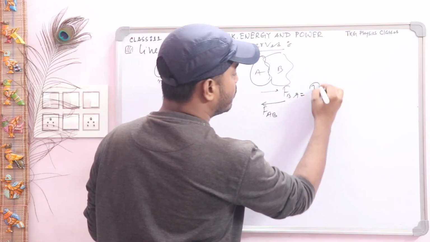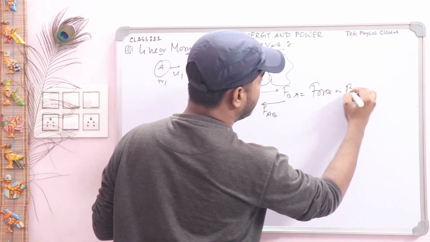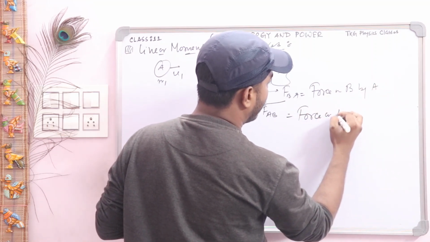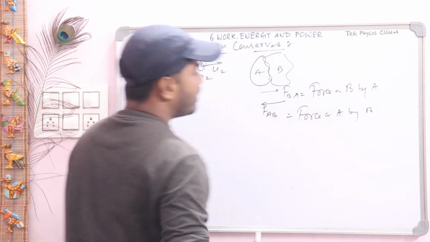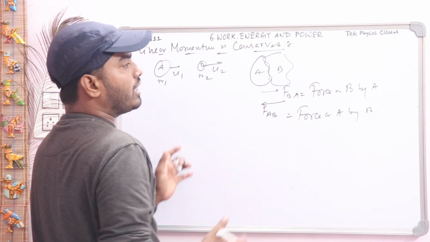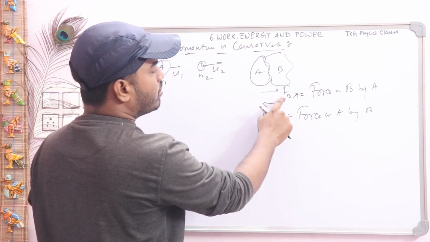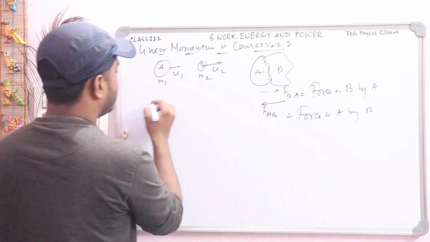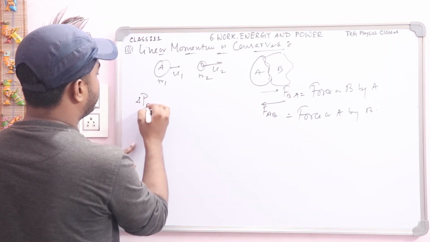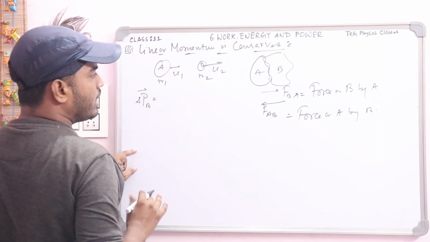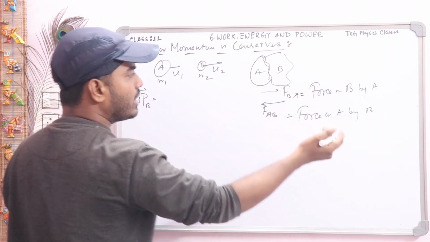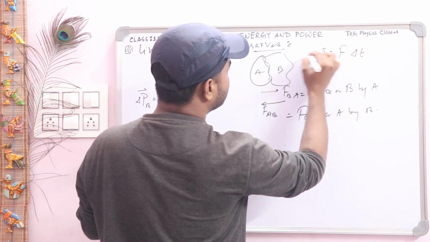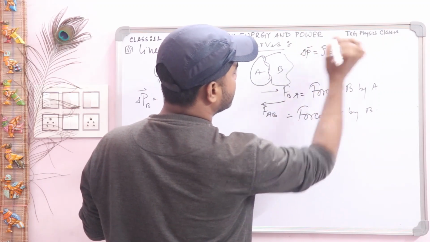You write here the force on B by A, and this one the force on A by B. Now you can say the change in momentum when the force is applied on body B by A. What will be the change of momentum for body B? The change of momentum, that is delta PB for body B, will be the force times the time interval. You know the expression, F times delta T is equal to impulse, and impulse means the change in momentum. We already completed this part.